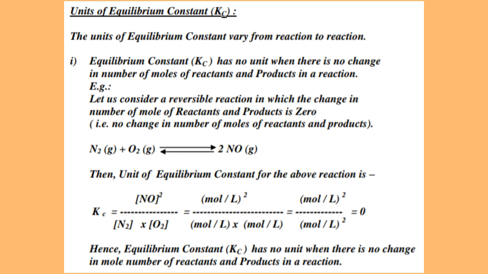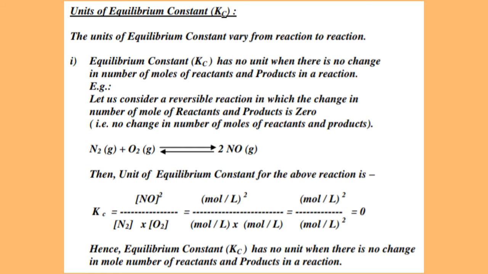Okay, that reaction is 1 mole of nitrogen molecule gas plus 1 mole of oxygen molecule gas, reversible symbol, 2 moles of NO gas. In this reaction, total number of moles of reactants is 2 because 1 mole of nitrogen combines with 1 mole of oxygen molecule. So total number of moles of reactant is 2, and total number of moles of product is also 2 because by combining the reactants, the product given is 2 moles of NO.